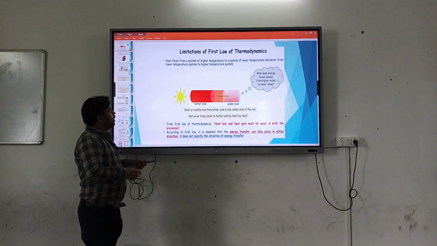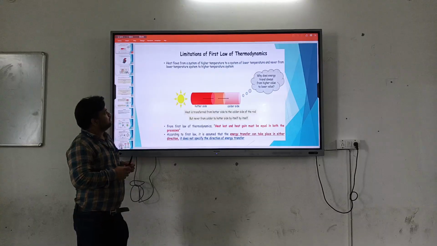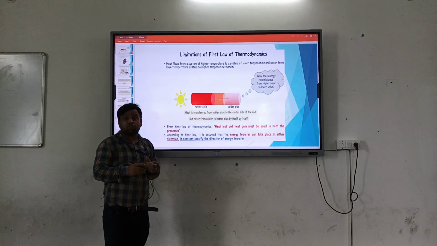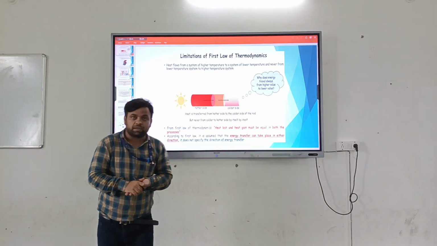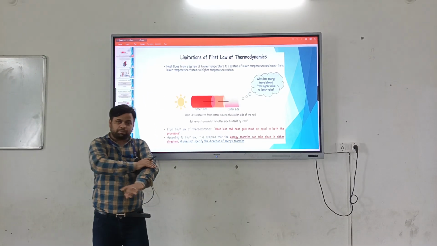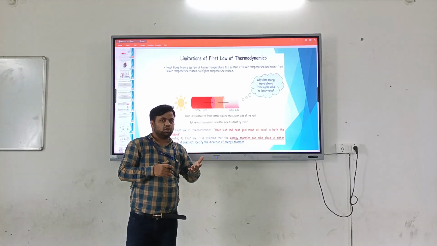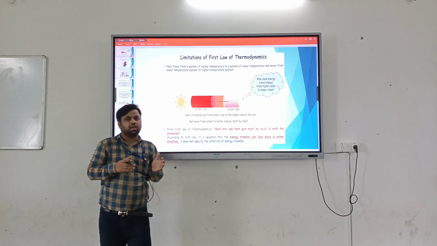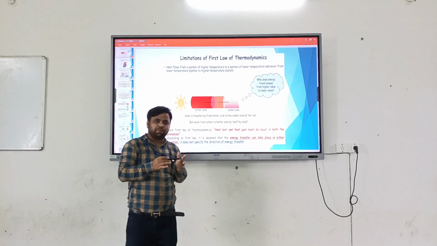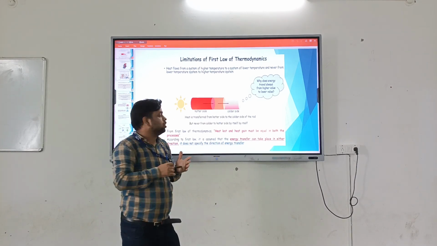So here heat flows from higher temperature to lower temperature, but never from lower temperature to higher temperature, because a body at lower temperature is stable. A stable body will not go to the excited state. This is a natural phenomenon. A body at an excited state will come down to the lower state.